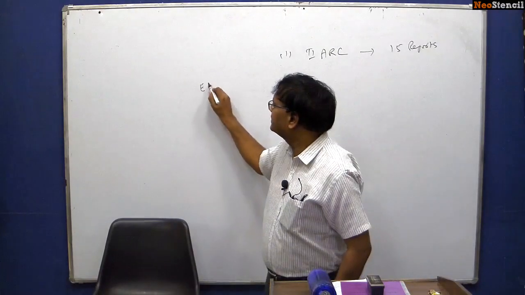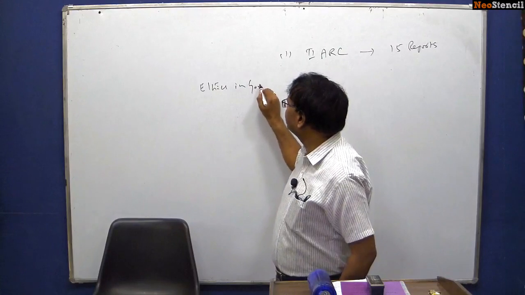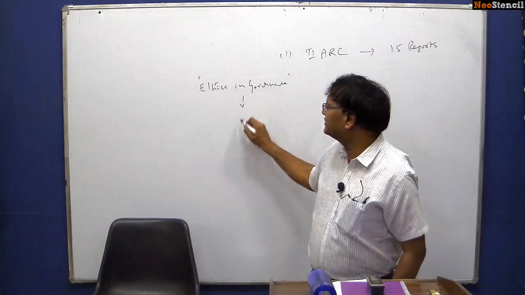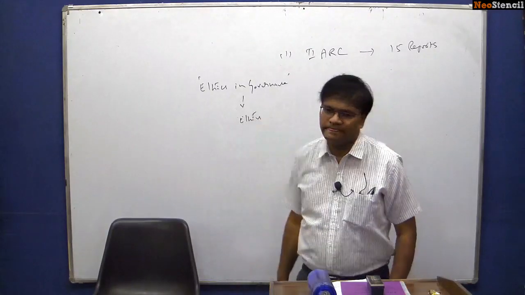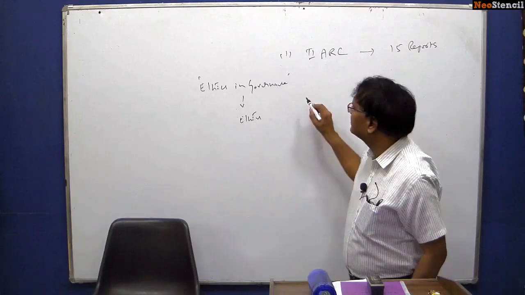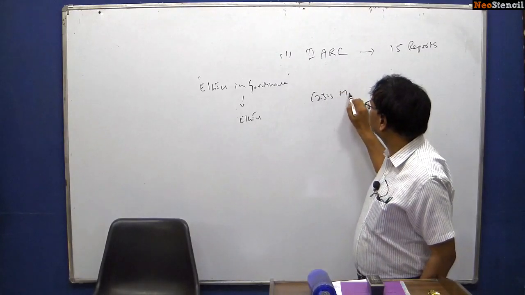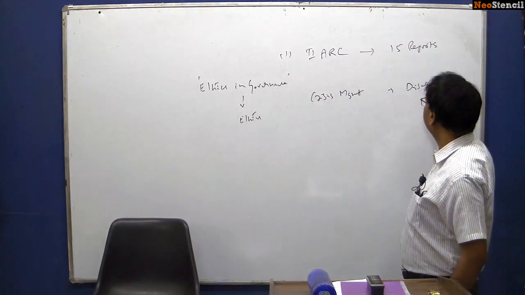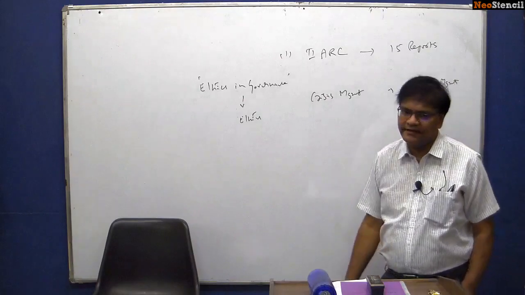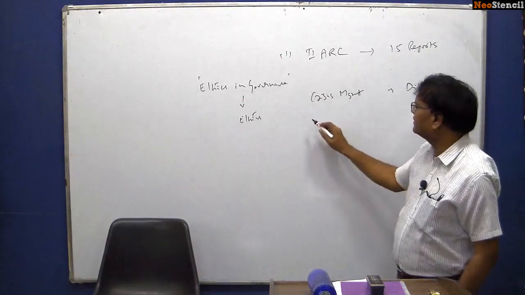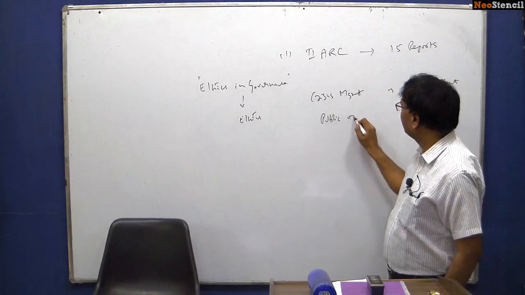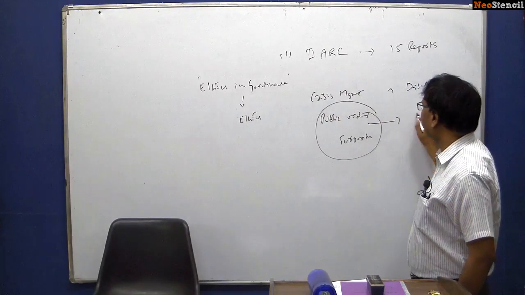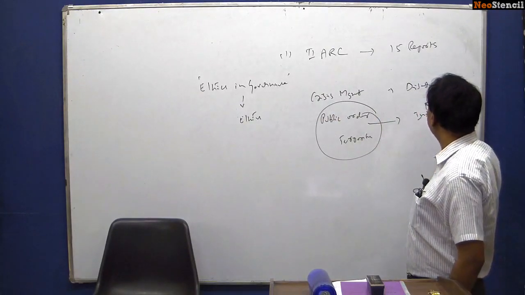For example, there is a report on ethics in governance. This was converted into your ethics paper. There is a report on crisis management, and this topic is there as part of disaster management in paper 3. There is a report on public order and another report on terrorism. Both of them are part of your internal security.